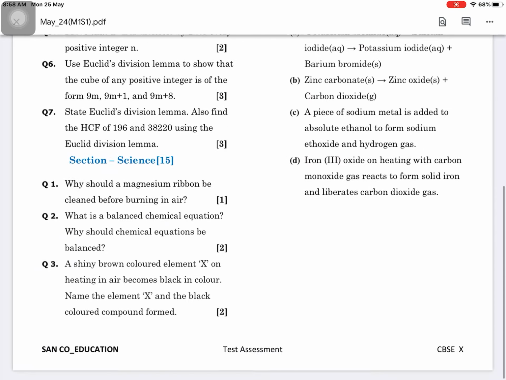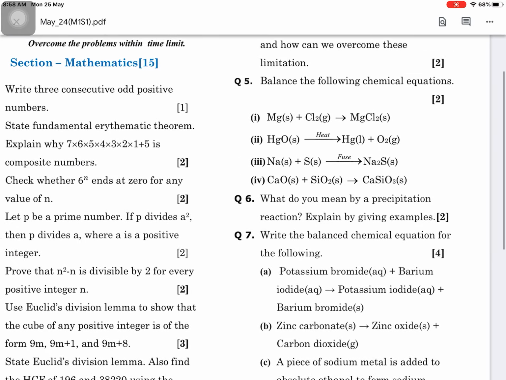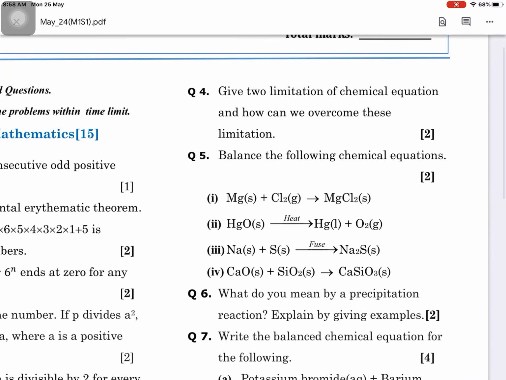Now answer number 4. What is the fourth question? Give 2 limitations of a chemical equation. How can we overcome these limitations? When you write a chemical equation, limitation means what inconvenience you experience with the chemical equation. Since a chemical equation is the result of a chemical reaction taking place, some new substance is formed, color appears, sound appears, heat is evolved, absorbed or released. Some information you cannot get by writing a chemical equation.